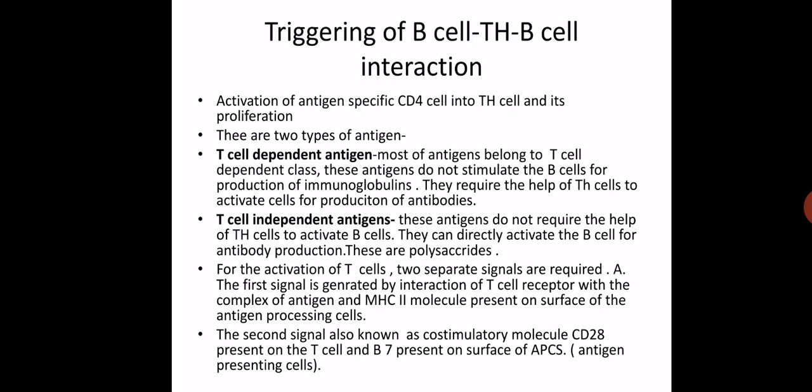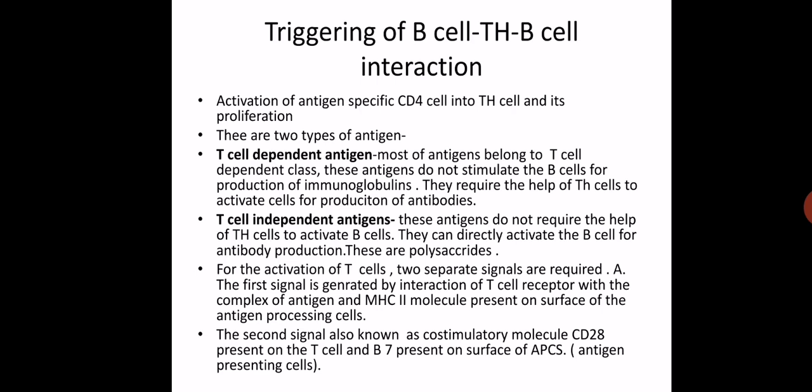So there are two types of antigen. One type is called T cell dependent antigen. Secondly, T cell independent antigen. Those antigens which depend upon T cells are called T cell dependent antigens. Those which are not dependent are called T cell independent antigens. So which are the T cell dependent antigens? Most of the antigens belong to the T cell dependent class. These antigens do not stimulate the B cell for the production of immunoglobulins. So they require the help of T helper cell to activate the cell for production of antibodies.